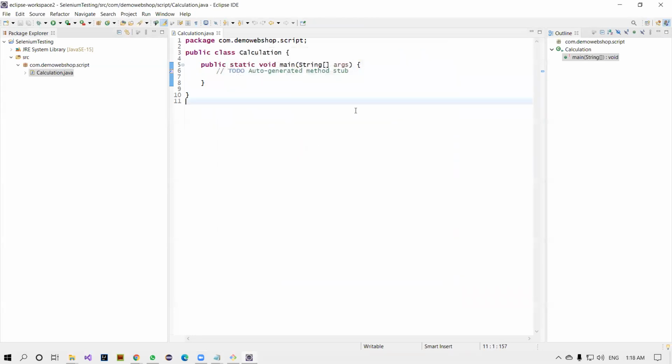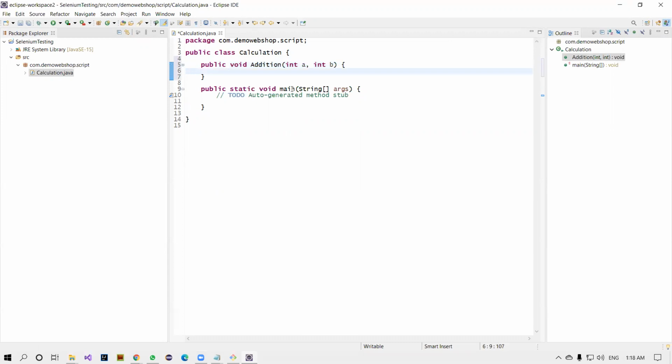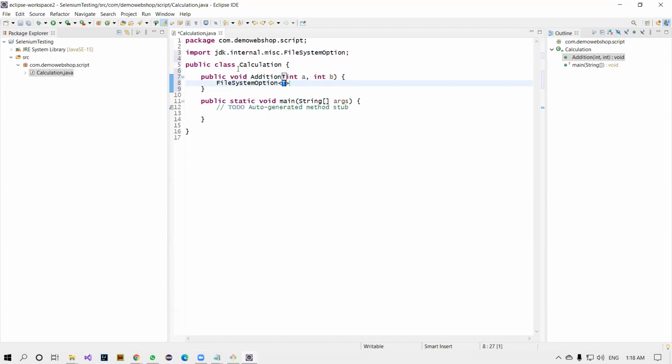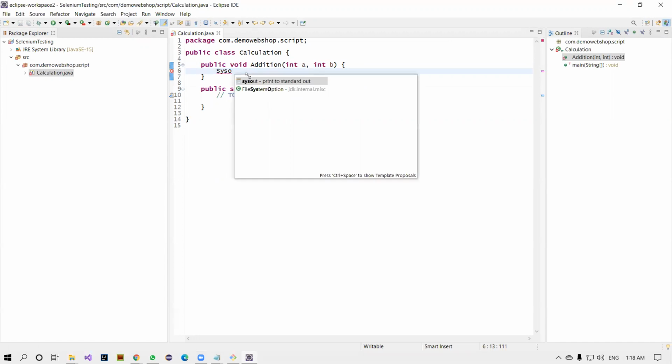All right, this is my class, Calculation class. I'm just creating some methods here: public void addition method, taking int a, int b. I'm just giving System.out.println, a plus b.